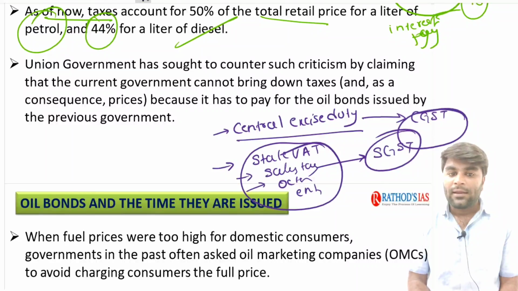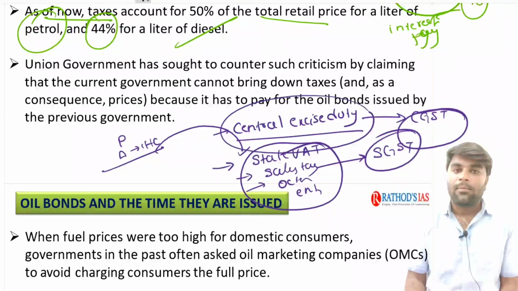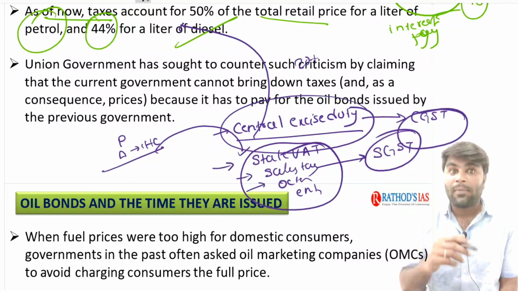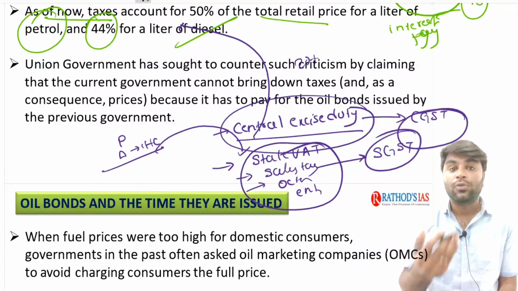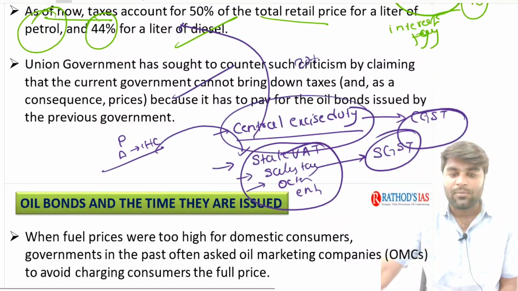And you also know that petroleum products and alcohol-based products for human consumption are not currently taxed under the GST regime. That's the reason on petroleum products the central government still imposes the central excise duty. It is about 20%. Out of 100 rupees of petrol you fill in your bikes and cars, a maximum of 20 rupees these days goes to the central government as central excise duty. So this is one important thing you need to remember.